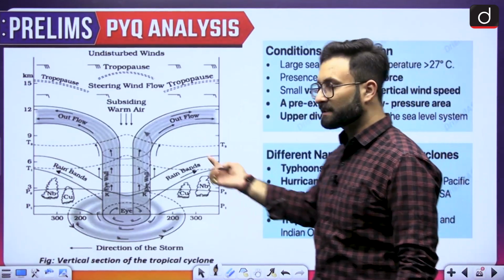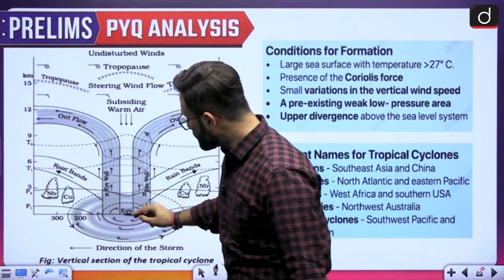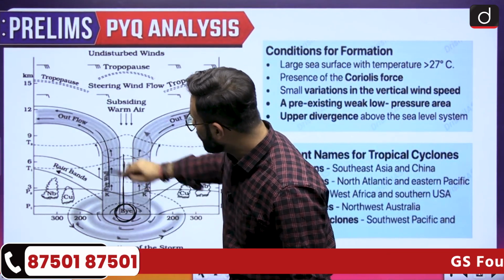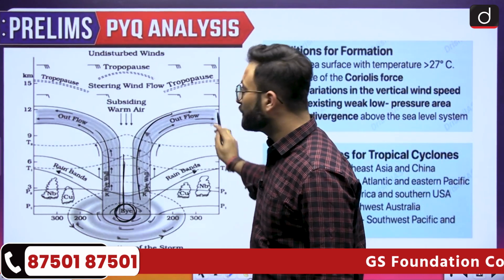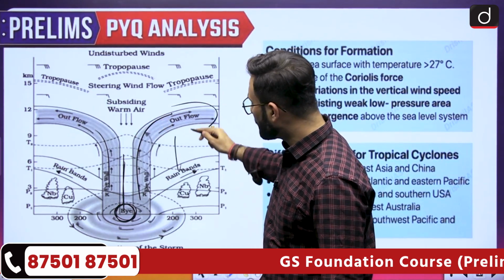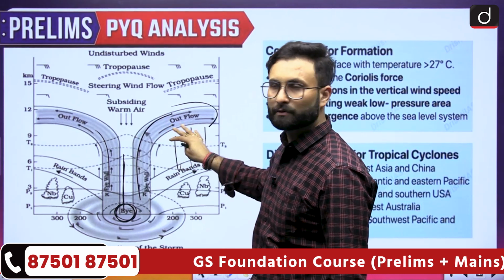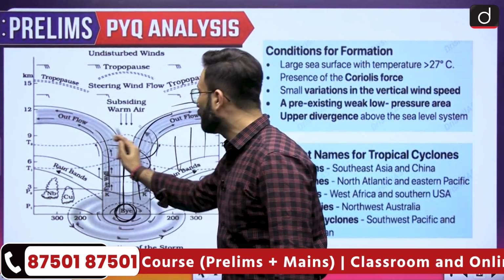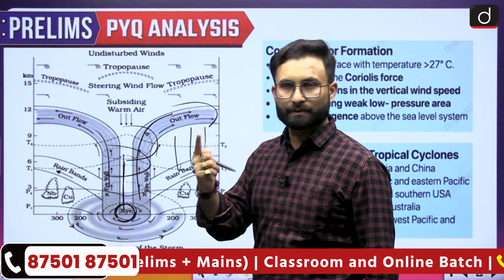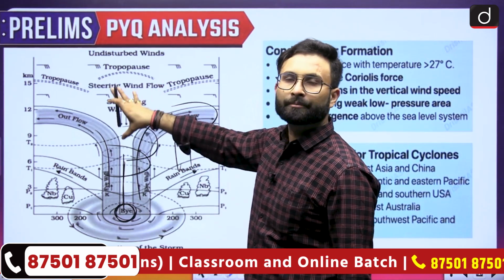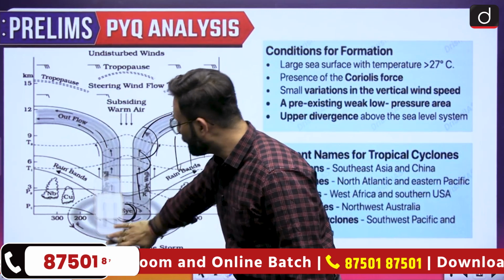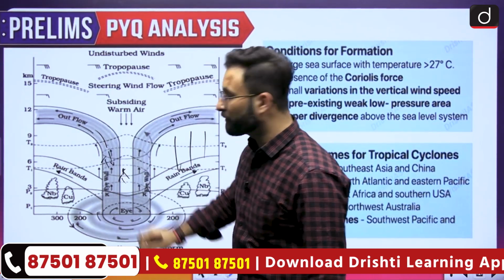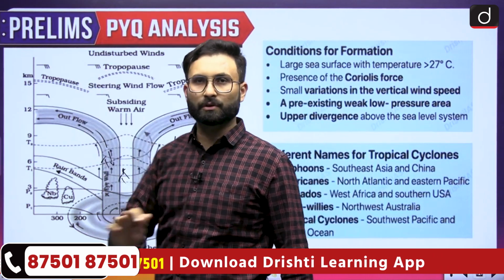Coming to the next part, the cyclone and the eye. Here you can see this is the eye of the cyclone. Here convection will happen. This is your eye wall. Here condensation will be there, and ultimately precipitation, because various clouds will be formed over here. This is the movement of the cyclone, which is because of the Coriolis force. So that is a typical tropical cyclone, which has the feature of an eye. This eye temperature will be higher than the temperature of the eye wall and the other parts of the cyclone.